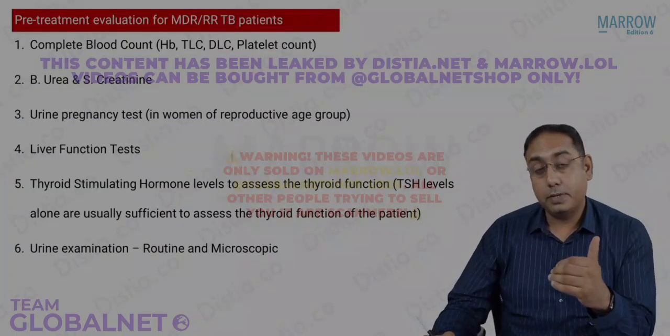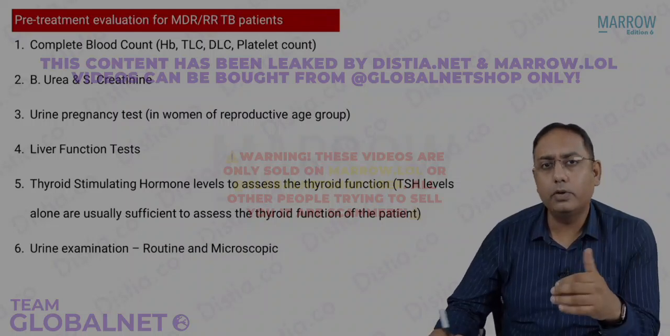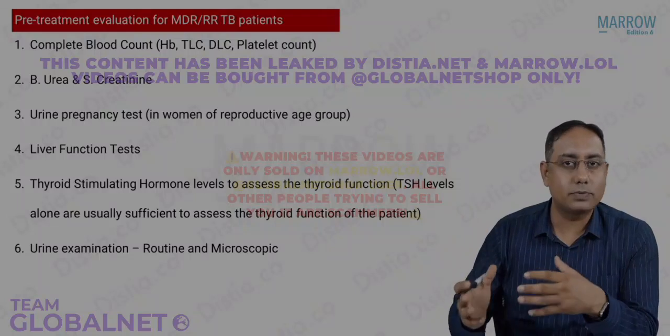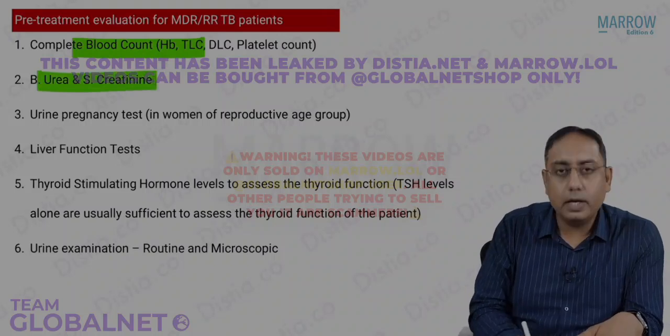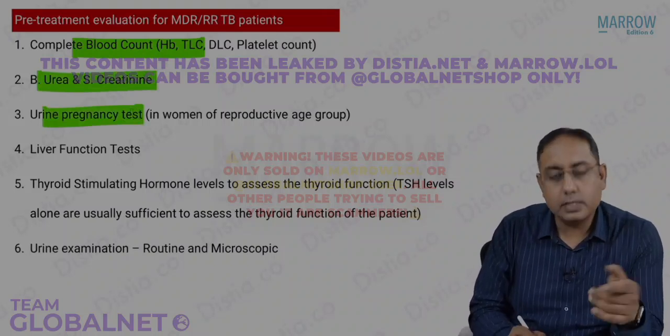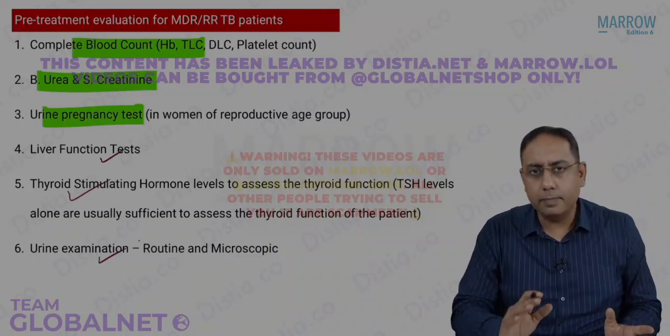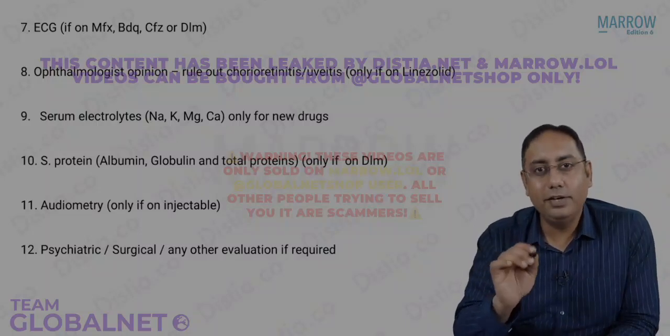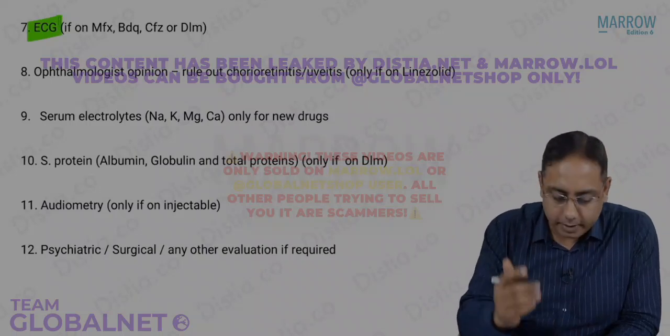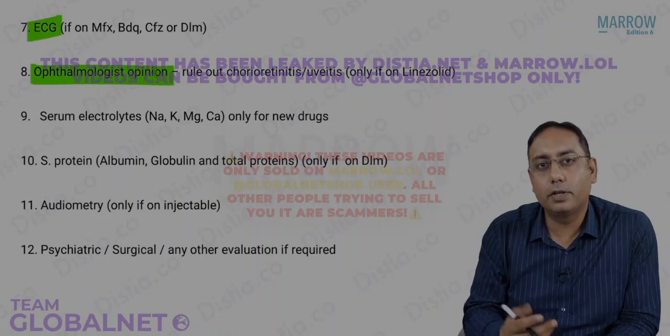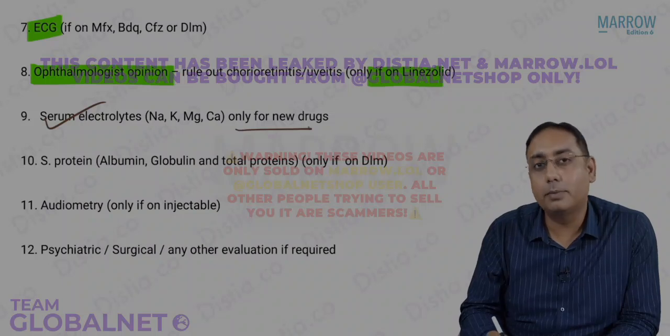Before we put these patients on any oral shorter bedaquiline-containing regimen or the longer bedaquiline regimen, or even for drug-sensitive TB, there is a set of tests which are routinely done. We normally have to check the complete blood count, urea and creatinine, kidney function test, urine test in case of females of reproductive age group, liver test, thyroid test, and urine routine. Alongside, for some of the other newer drugs, we need to do an ECG. Why ECG? Because, as we already talked about, bedaquiline has cardiac arrhythmias. Ophthalmic examination, the ophthalmologist's opinion, is for linezolid. Serum electrolytes, again for bedaquiline or delamanid or pretomanid.